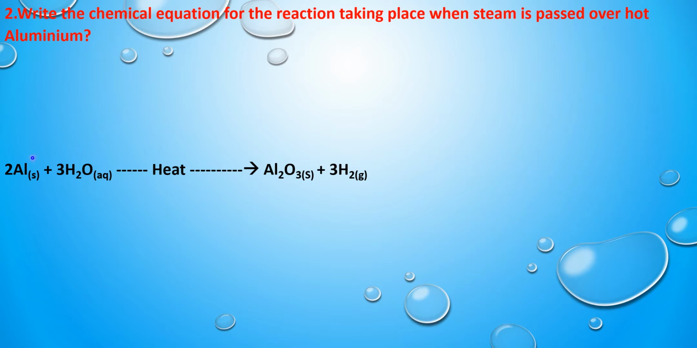So aluminum is a metal which is not going to react with hot water or cold water. It reacts only when it is heated to red hot and steam is passed over it. It is going to react with hot steam and produces what? Aluminum oxide, and hydrogen gas is going to be liberated.